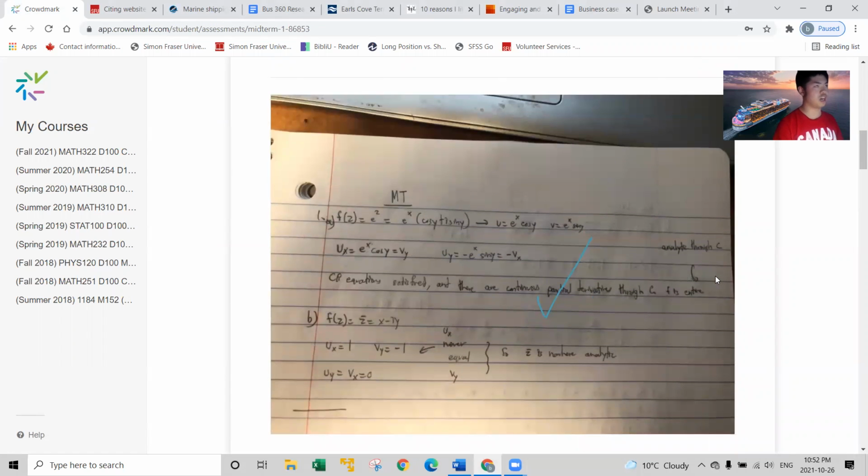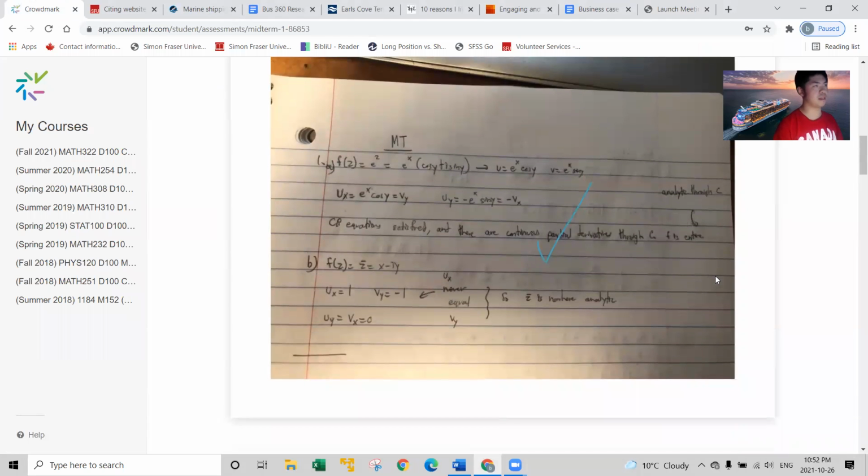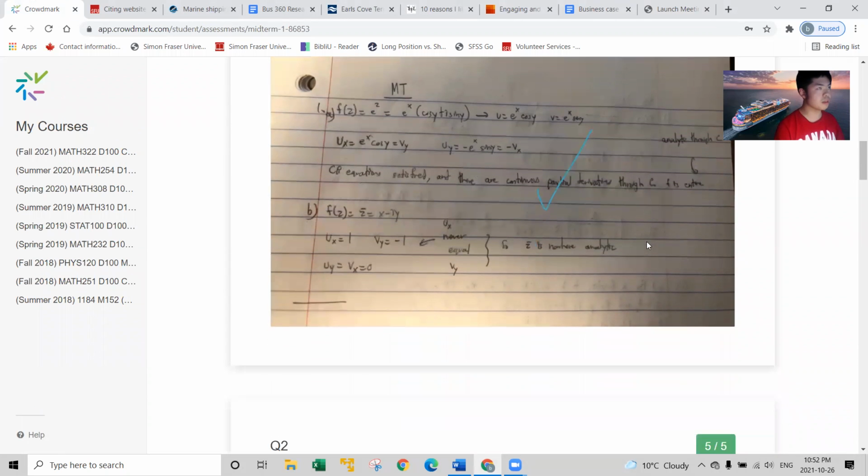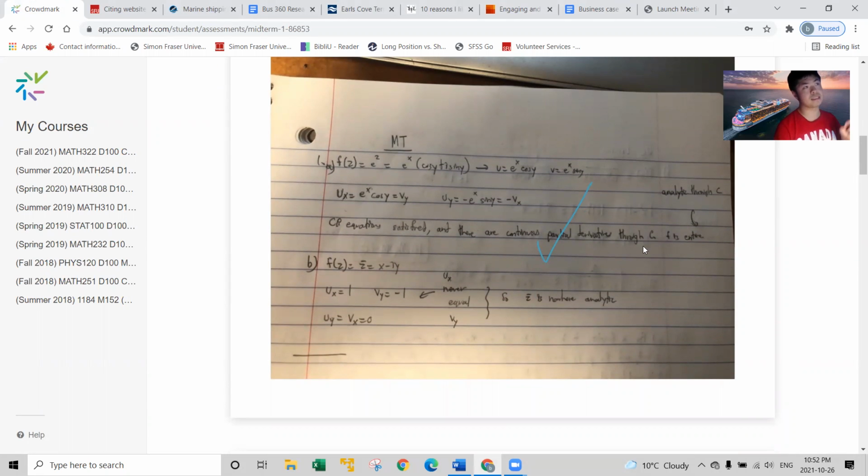And then f of z is z conjugate, is x minus iy. U is just x and v is just negative y. So then u sub x is 1, v sub y is negative 1, obviously never equal anywhere, so it's nowhere analytic. It's important to remember that the complex plane is different from the real plane, where it's possible for a function to be nowhere analytic, yet have continuous partial derivatives everywhere.